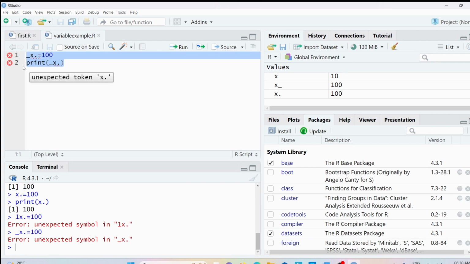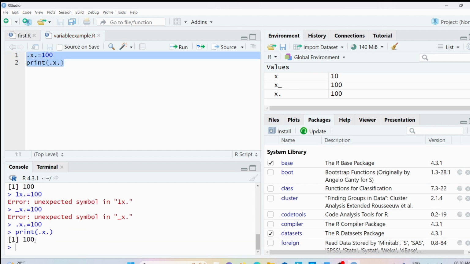And I said that you can start with a period symbol but not followed by a digit. Let me provide the period symbol here, or the dot, and let me save the code and run it for you. We got the output as 100. So you cannot start with a digit or underscore. However, you can start with a period symbol. But I said that if you start with a period symbol, it should not be followed by a digit.